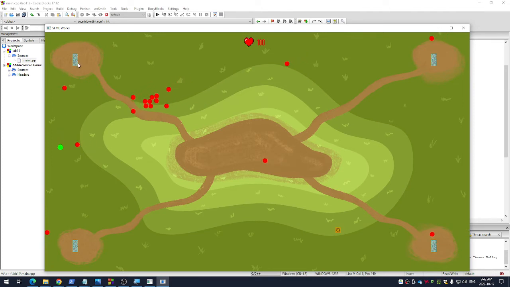You gotta kill these little power-up thingies. How many times do I gotta hit this? There we go.